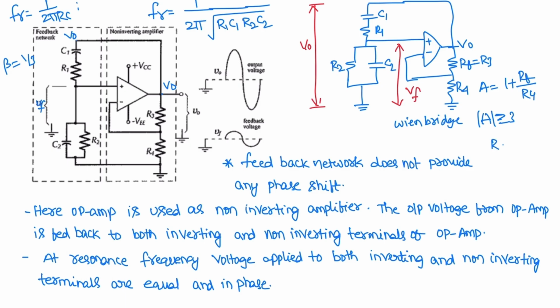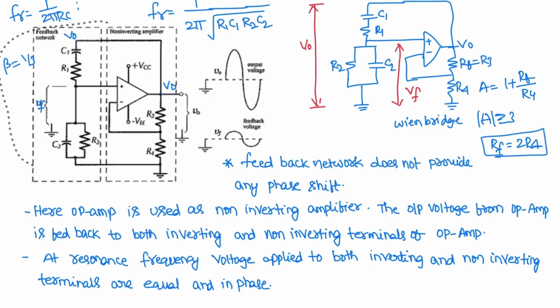From this, RF is equal to 2 times R4. These are the various possible conditions. Here the op amp is used as a non-inverting amplifier. The output voltage from the op amp is fed back to both the inverting and non-inverting terminals of the op amp. This feedback network doesn't provide any phase shift.